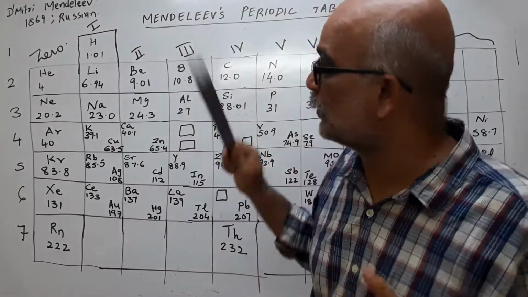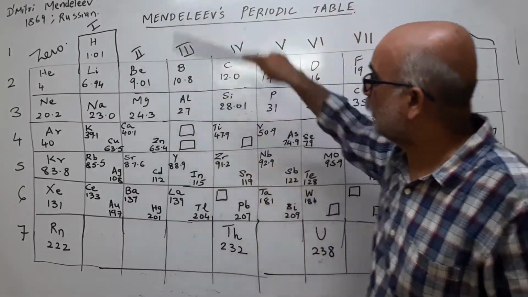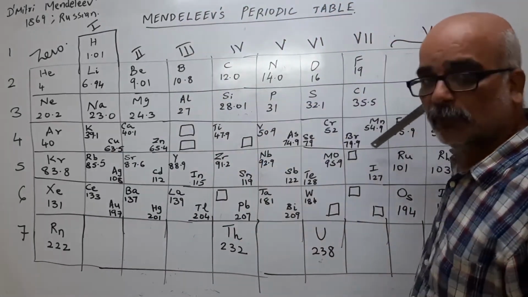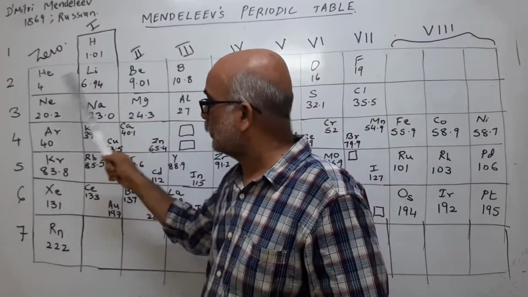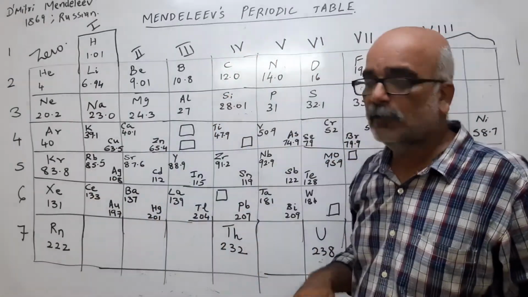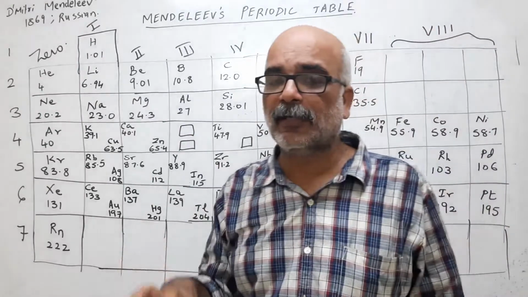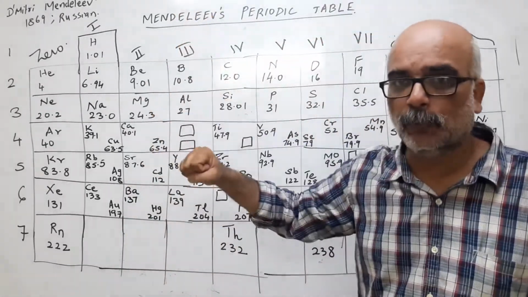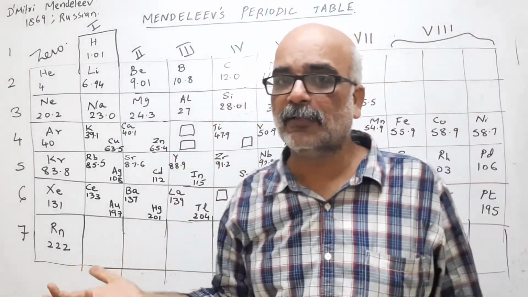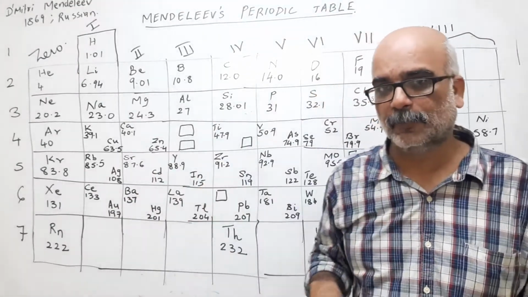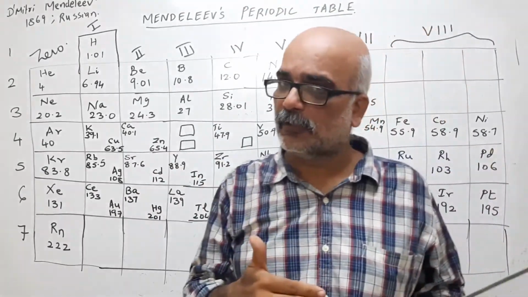Secondly, features of his table. There were 8 vertical columns called groups, 7 horizontal rows called periods. Elements having the same properties, he said, are placed in the same group. Elements with dissimilar properties were placed in different groups. So those were the features.